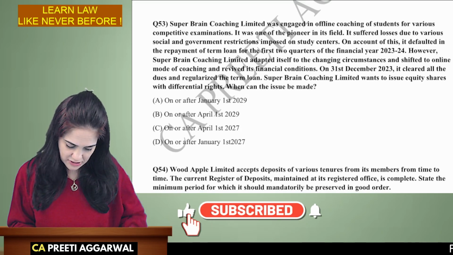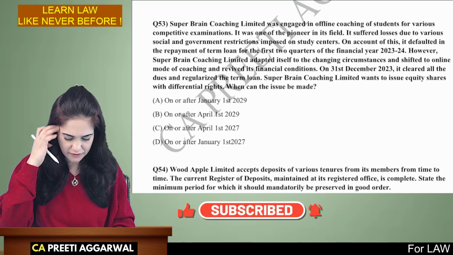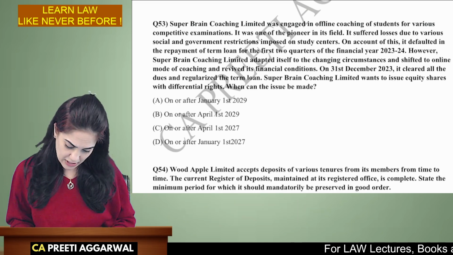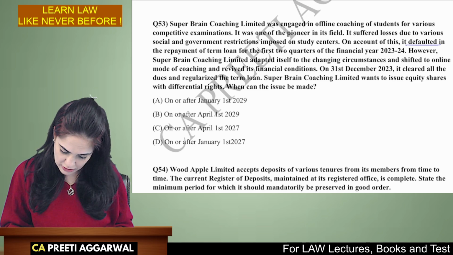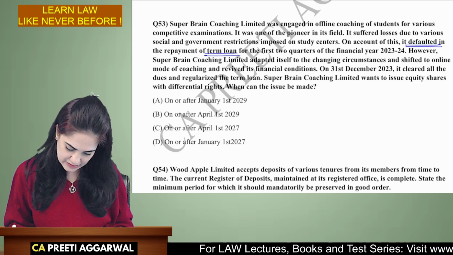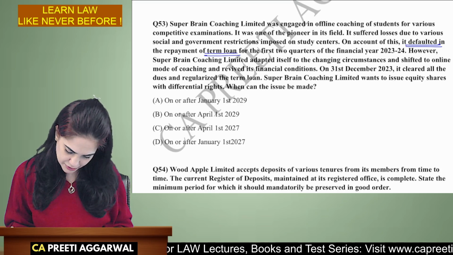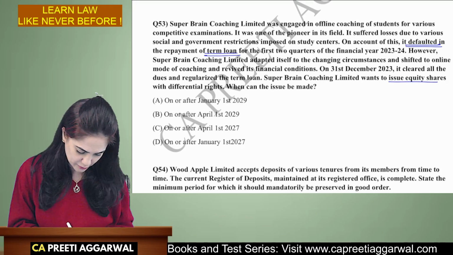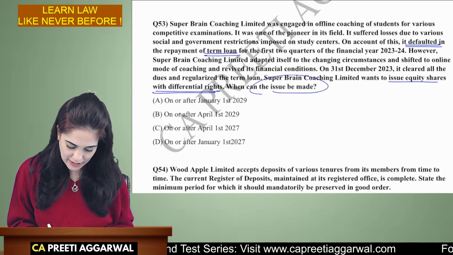The company was engaged in offline coaching and is one of the pioneers. It suffered loss, and on account of it defaulted in payment of the term loan. However, they adapted itself and now they are doing good. They cleared all the dues. They want to issue equity shares with differential rights. When can the issue be made?